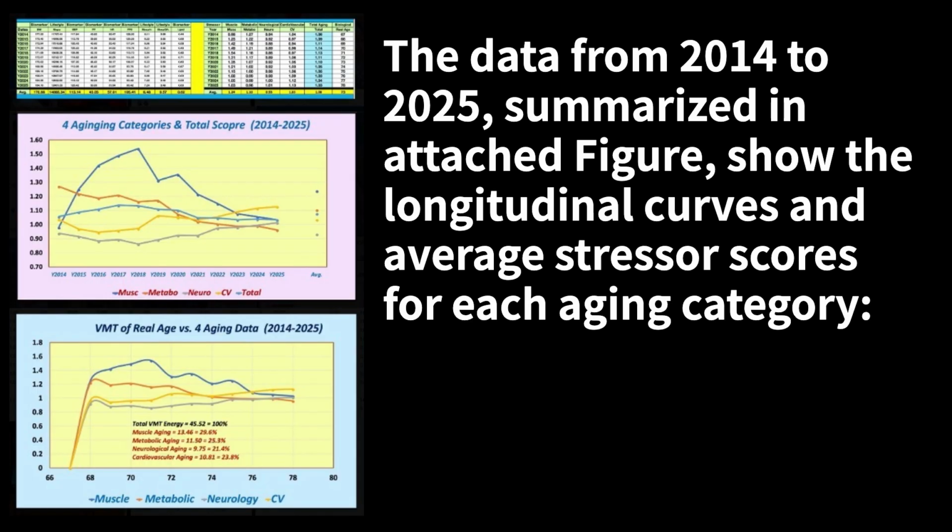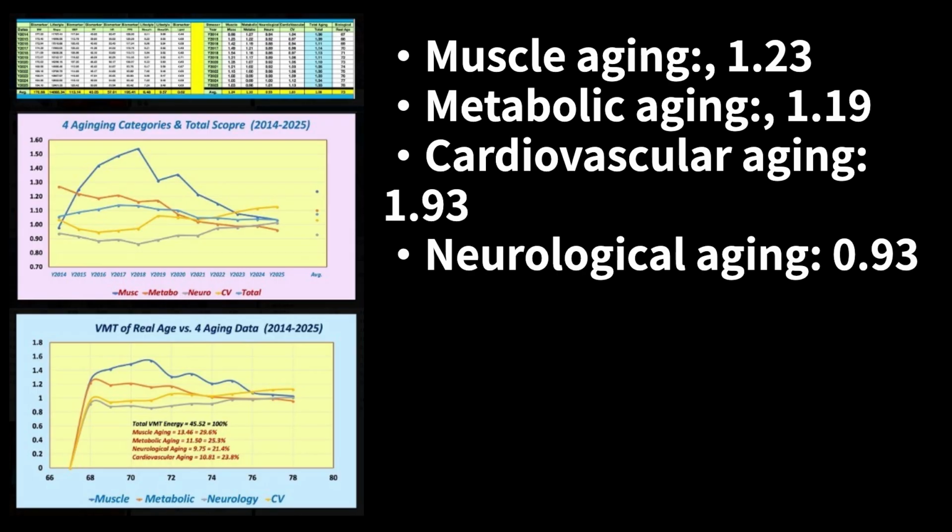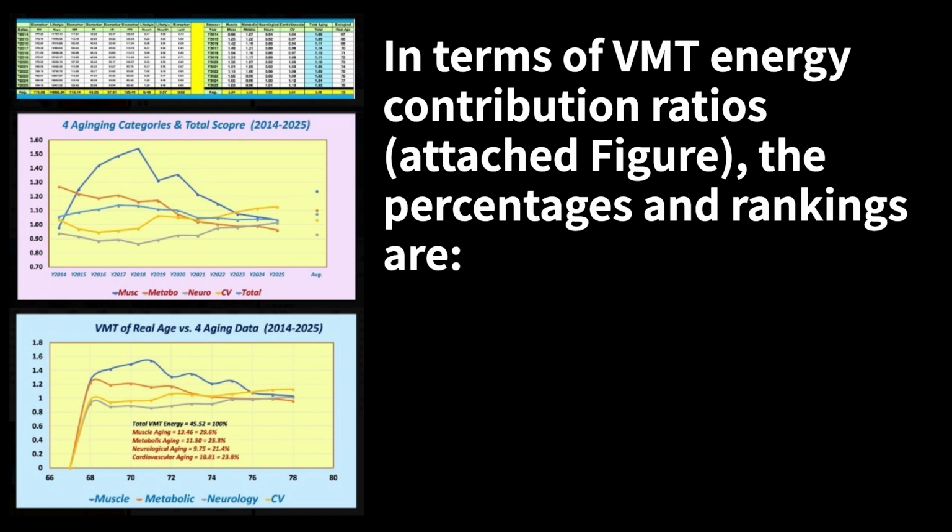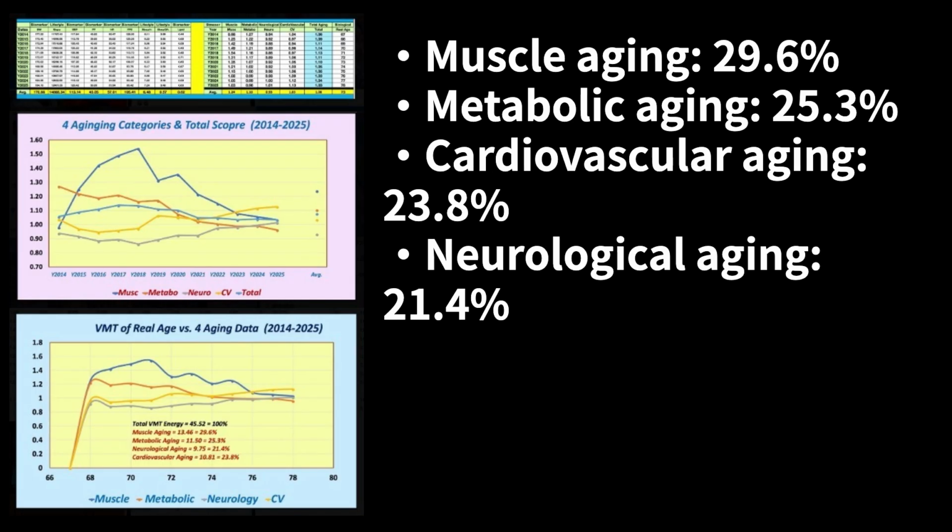Analysis results. The data from 2014 to 2025, summarized in the attached figure, show the longitudinal curves and average stressor scores for each aging category. Muscle aging, 1.23. Metabolic aging, 1.19. Cardiovascular aging, 1.93. Neurological aging, 0.93. In terms of VMT energy contribution ratios, attached figure, the percentages and rankings are: muscle aging, 29.6%. Metabolic aging, 25.3%. Cardiovascular aging, 23.8%.